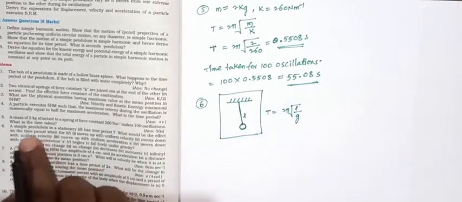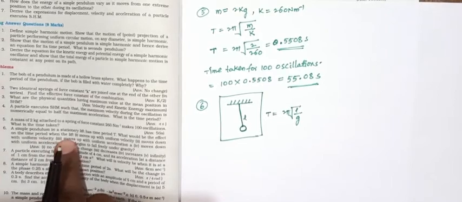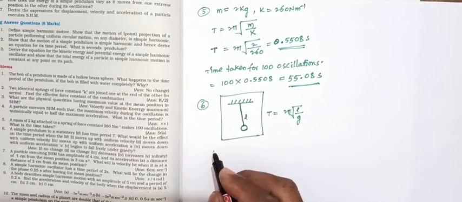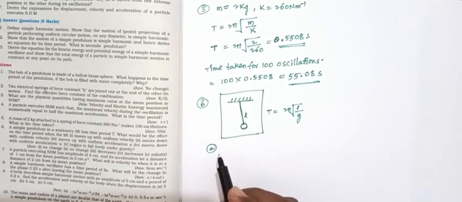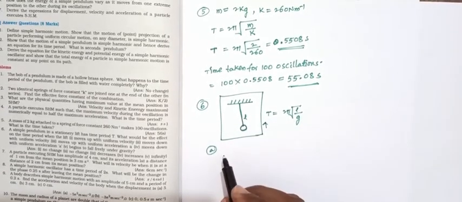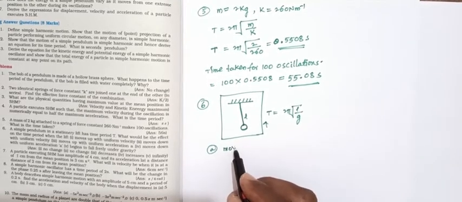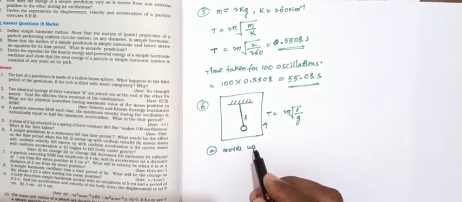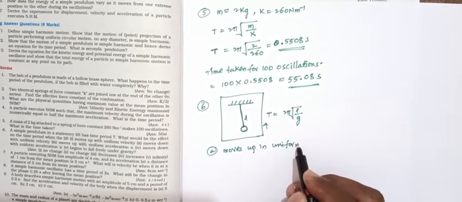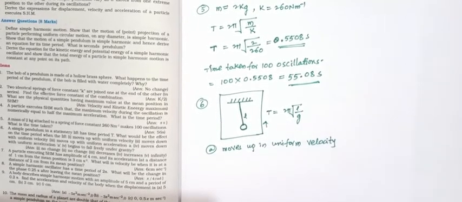So what would be the effect on the time period? The first case is when the lift moves up with uniform velocity. Uniform velocity means the velocity doesn't change.